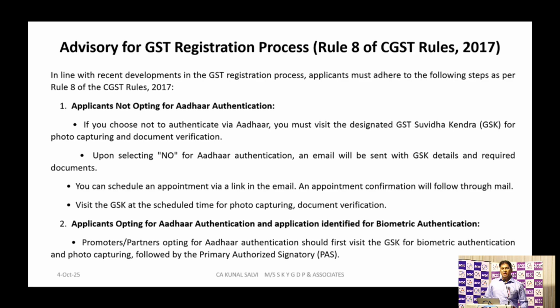This is related to Rule 8, that is the biometric process. While filing your registration application, one has to go through Aadhaar authentication, or if Aadhaar authentication is not there, the system will automatically select your application for the biometric process. So you'll have to take an appointment for the biometric process. You'll have to visit the GSK, that is the GST Seva Kendra: the promoter, the proprietor, the partner. The promoters, partners or directors will go first before the primary authorized signatory.